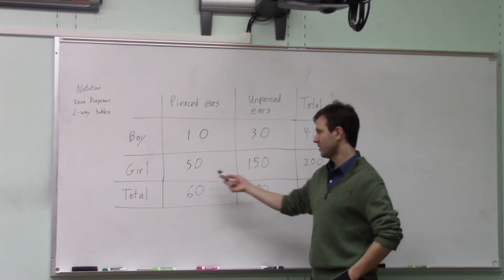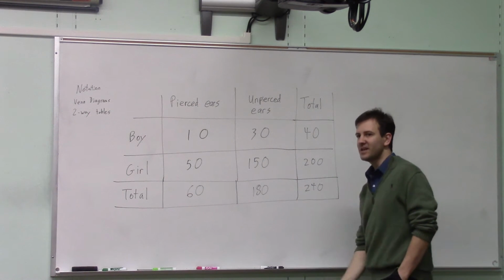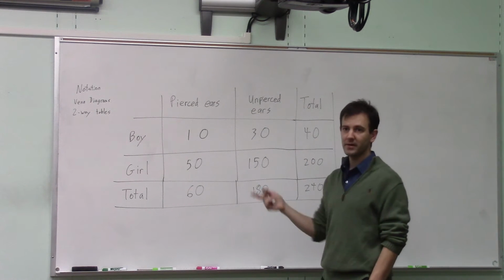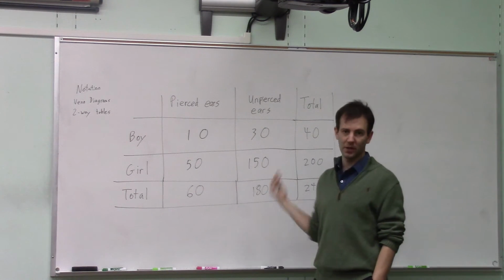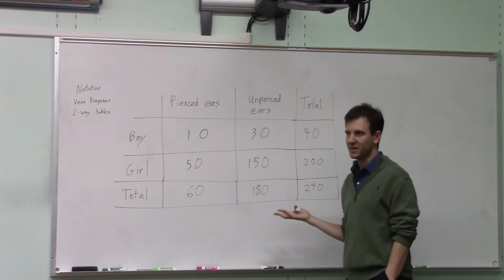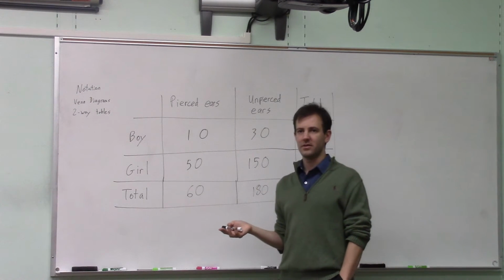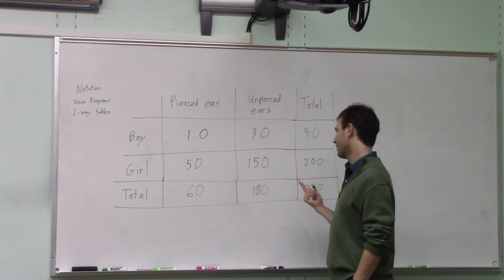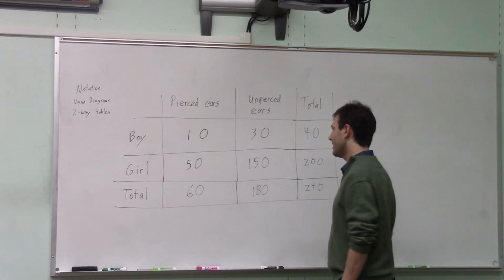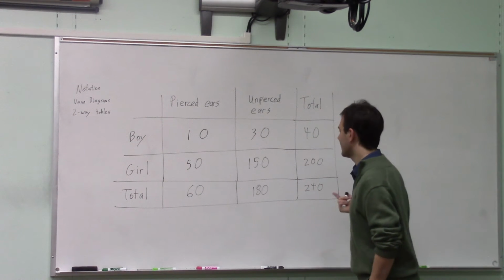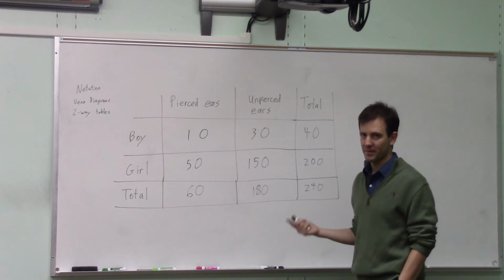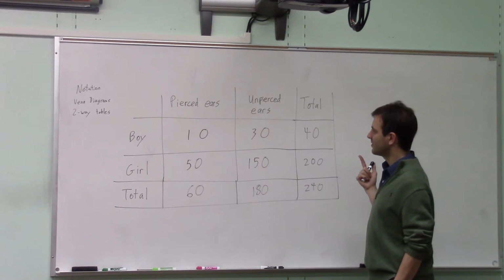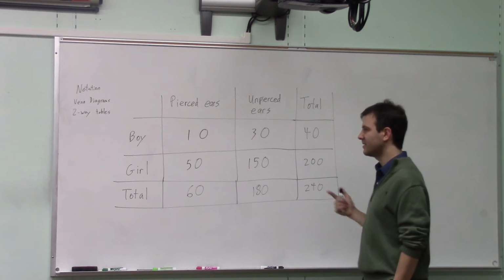Yes, perhaps more girls were surveyed than boys, but let's say this group of people was everybody in the rowing club. So there are 40 boys and 200 girls in the rowing club, and everybody looks at their ears, and these are the numbers we get for how many of them are pierced. In this club, your ear status is independent of your gender.